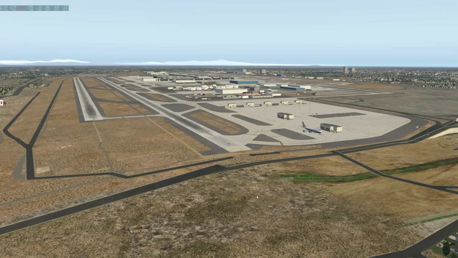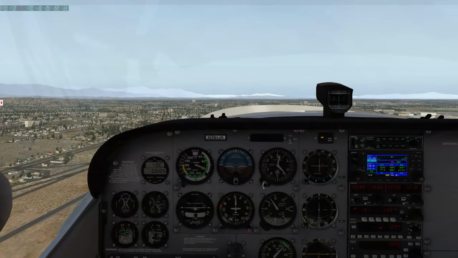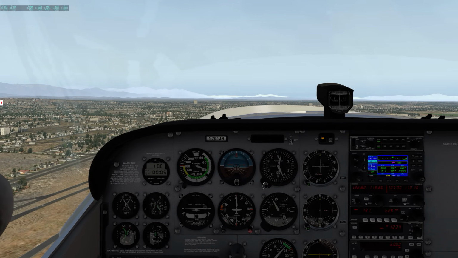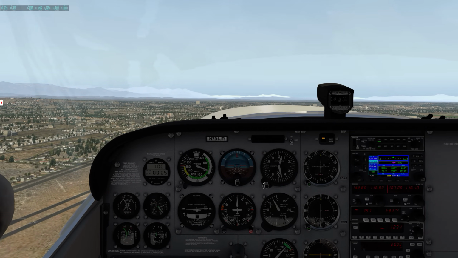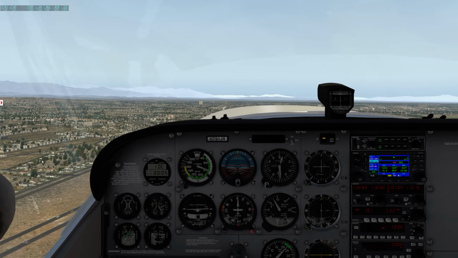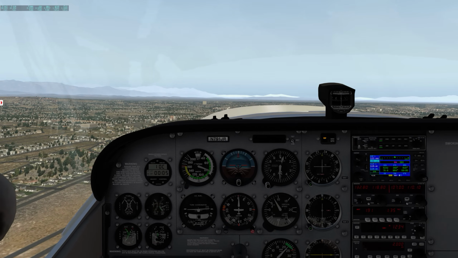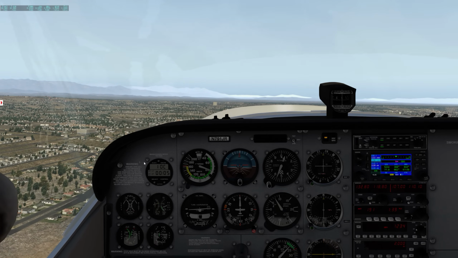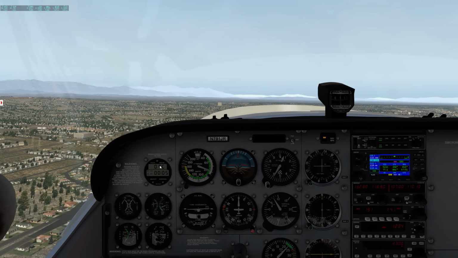So what we're going to do is get up in the air and take a look at the anti-aliasing settings. All right, we are now up in the air, and as you can see, there is a minimal amount of shimmering. Everything looks pretty smooth right around this area, and we have a good amount of buildings and trees to test.